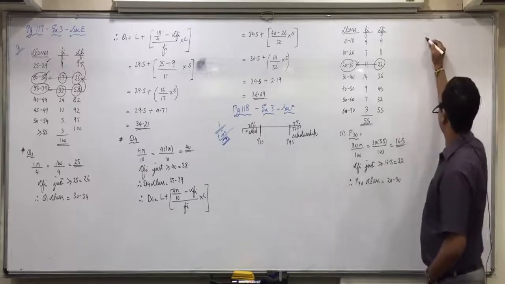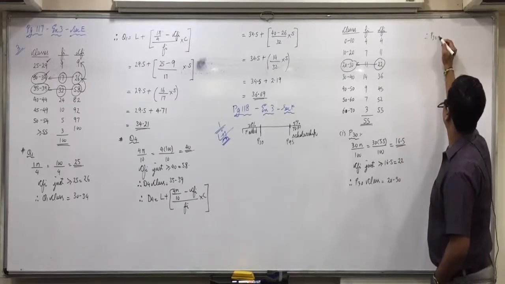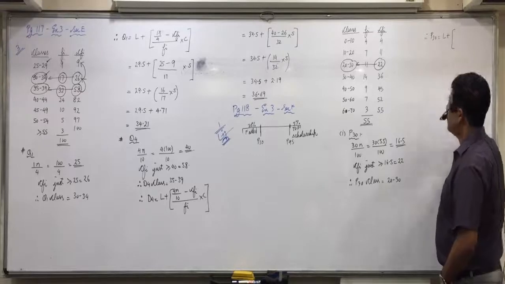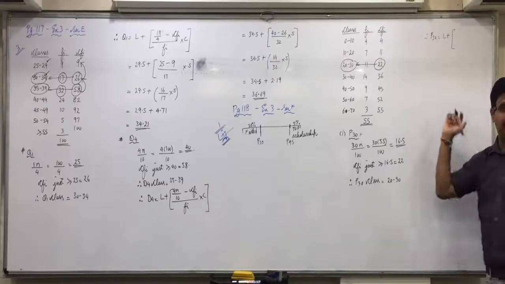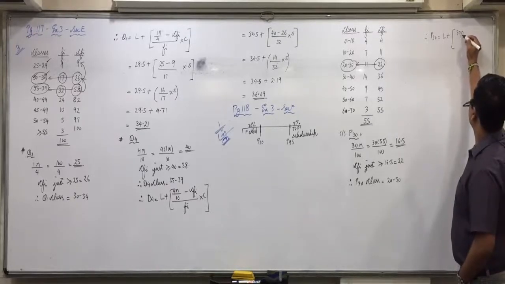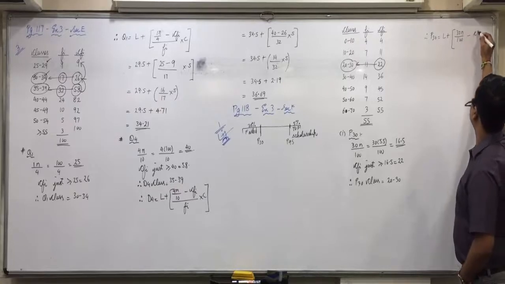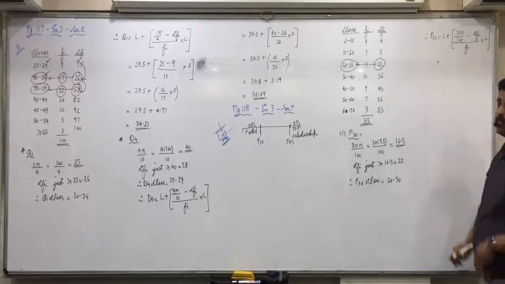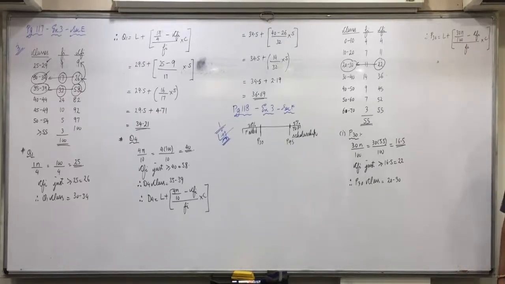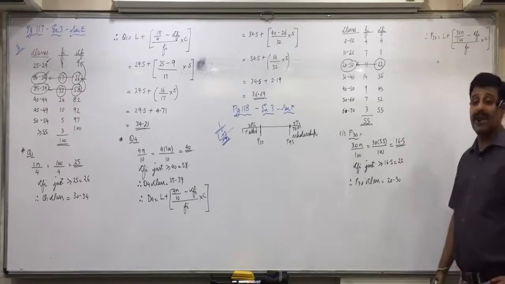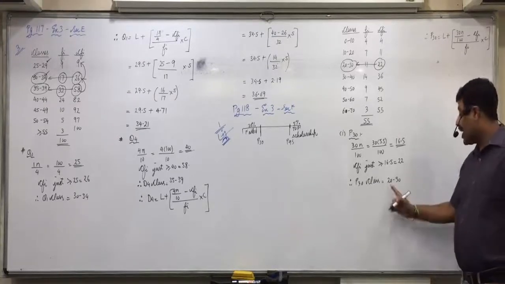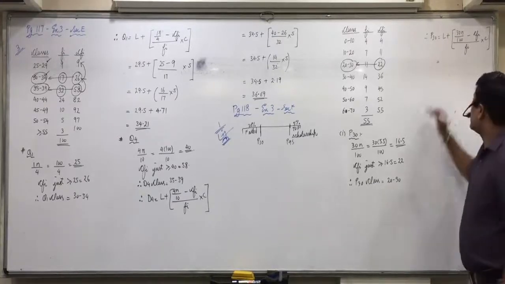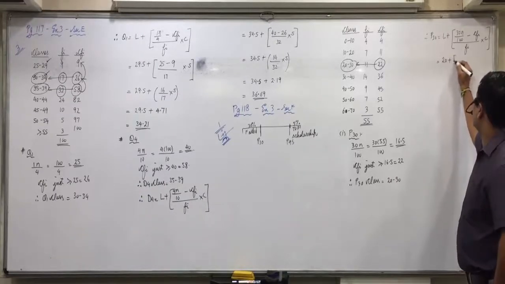Now we will apply the formula of P30: L plus 30n by 100 minus CFI upon FI into C. Now inclusive or exclusive? These are exclusive classes, so 20 can be taken directly as L.